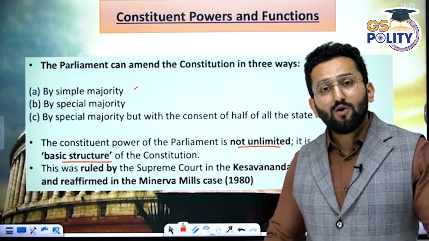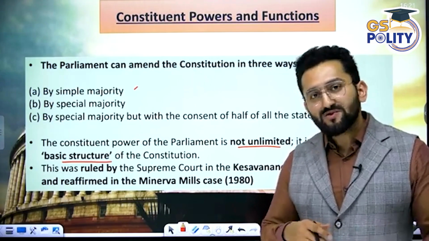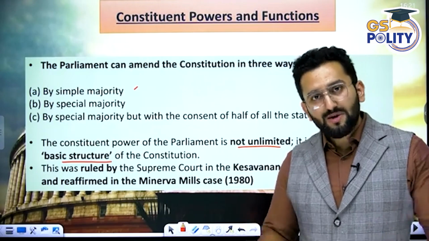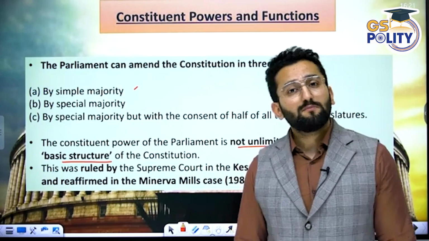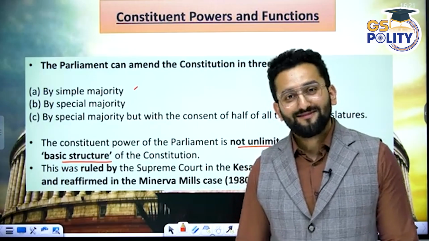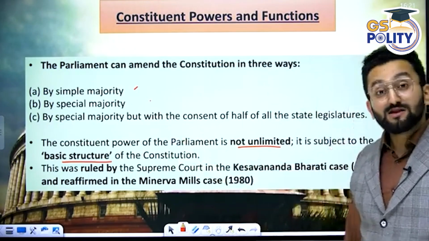Article 3, we talked about amending, right? We talked about changing the name, territories. For that, the Constitution needs to be amended. But this amendment needs just simple majority. Article 3, Article 4. I told you about this in part 1 of the Indian Constitution, right? Then special majority. And third case is special majority.